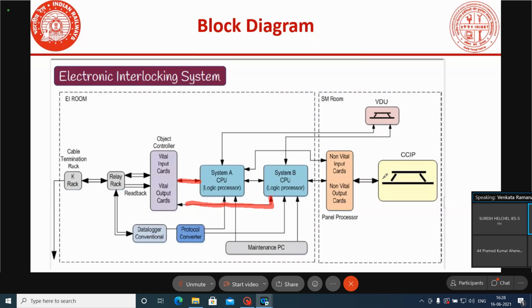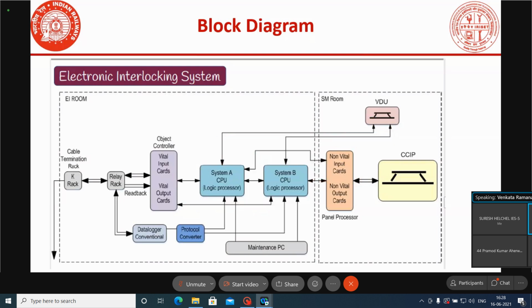And in the SM room, the control cum indication panel is there. The non-vital input status of the control cum indication panel will be connected to the non-vital input cards. After reading this non-vital input status, it can be communicated to A system as well as B system. At the same time, the VDU is connected to A system as well as B system.